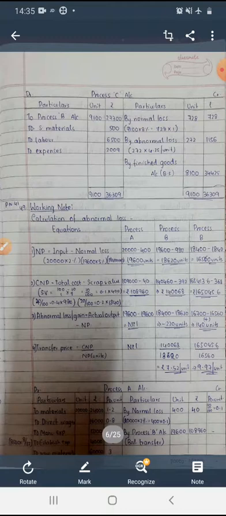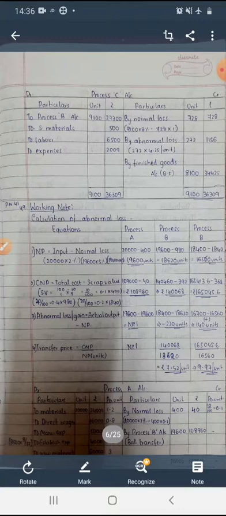The scrap value of the wastage of processes sold for A, B and C are rupees 10, rupees 40 and rupees 20 per 100 units. The scrap is sold at rupees 10, rupees 40 and rupees 20 per 100 units. The value is given for 100 units; you need to find out for 1 unit how much.